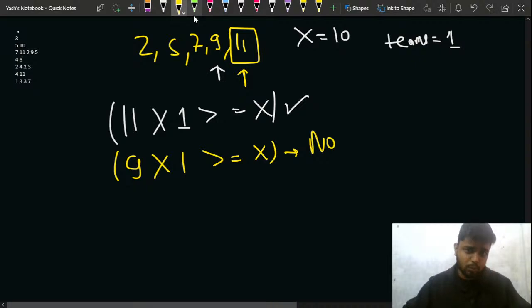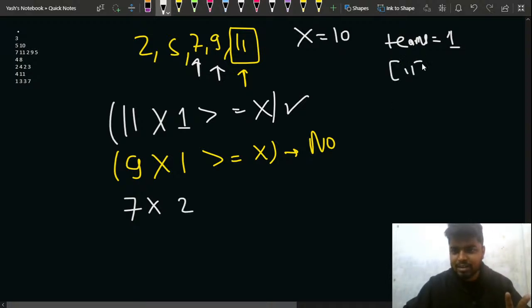So can I say this? No, right? So what I can do instead is I can move to this pointer. I move to this 7. Now the minimum of this current team is 7, right? Minimum is 7 and the number of players are 2. That is 7 and 9. One team was 11. Another team is 7 and 9.